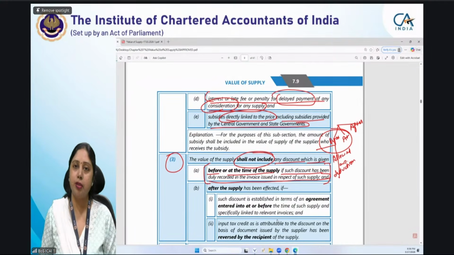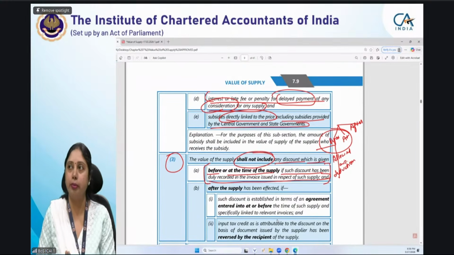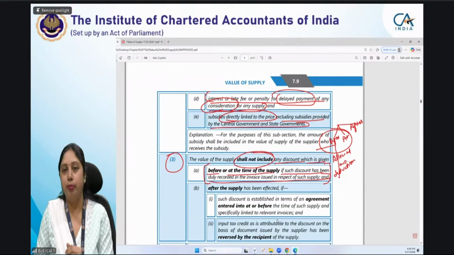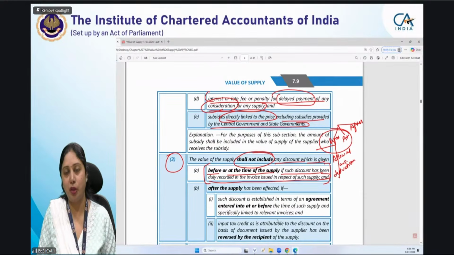Suppose you went to a grocery shop and he said that if you purchase one bag of rice, then the price charged is this much per kg, price is 70 per kg, and if you buy 1 kg of rice, then the price will be 75. So this 5 rupees has already been agreed at the time of making the supply, and that will be allowed as deduction from your value of supply, or it will not be included in the value of supply. This is simple and everybody agrees to it.